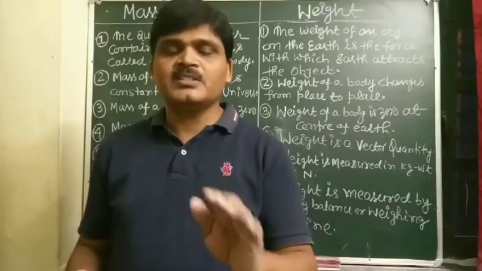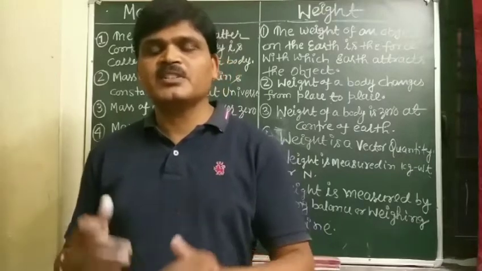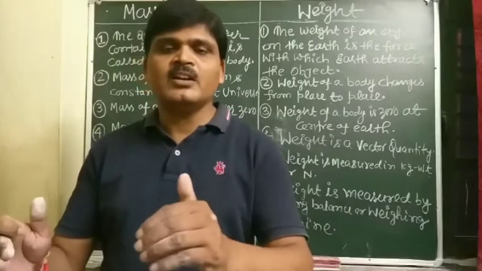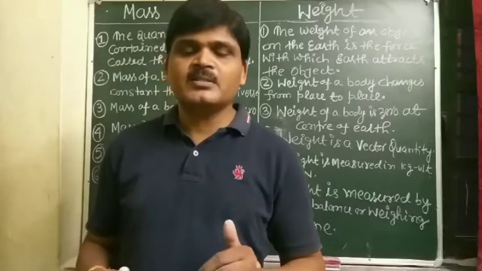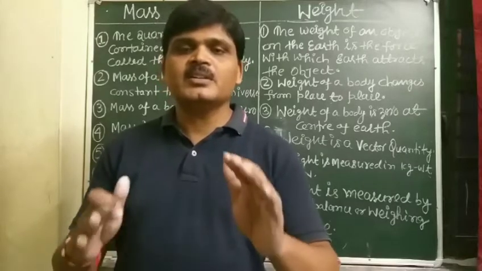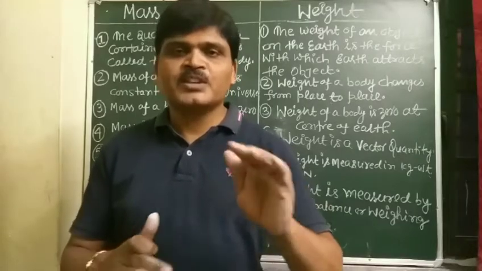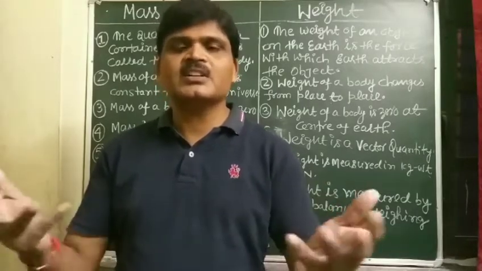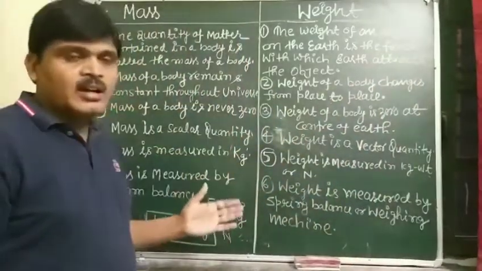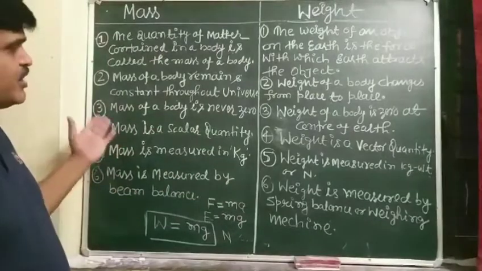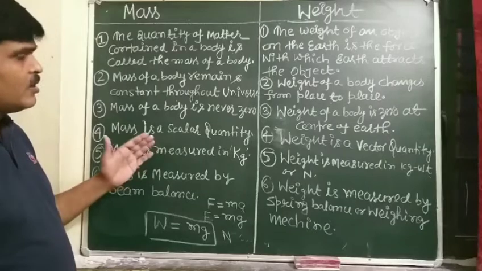Mass can be expressed in kg, whereas weight can be expressed in kg weight or Newton. Mass can be measured by beam balance, whereas weight can be measured by spring balance or weighing machine. These are some differences between mass and weight, and I have already written all these properties here. You take a screenshot and note them down in your copy.